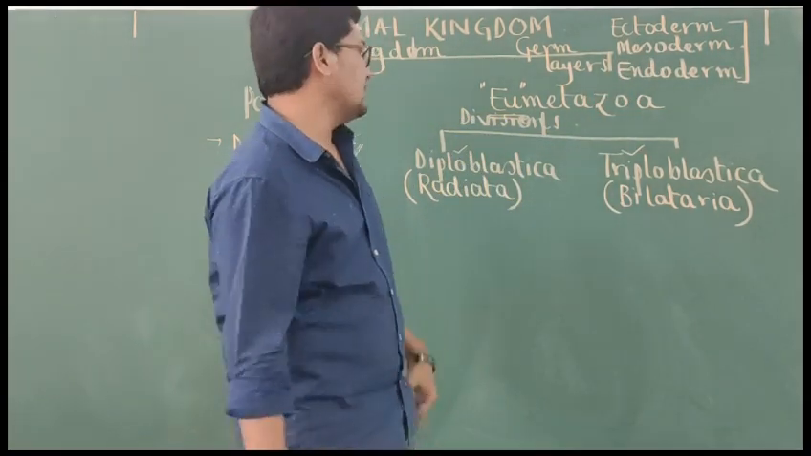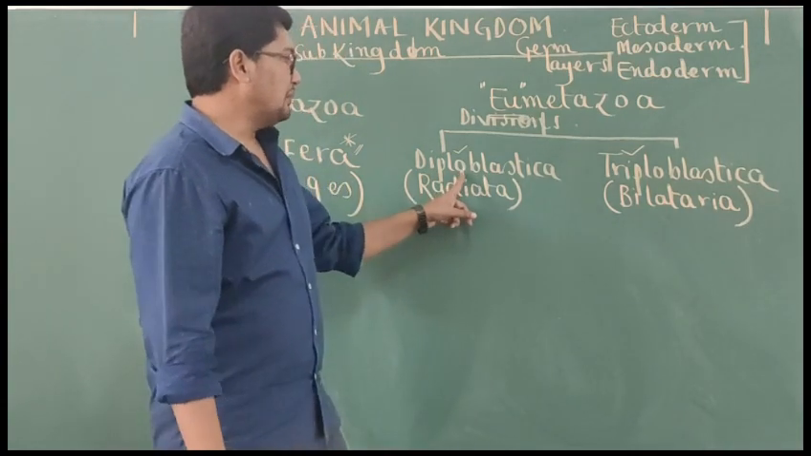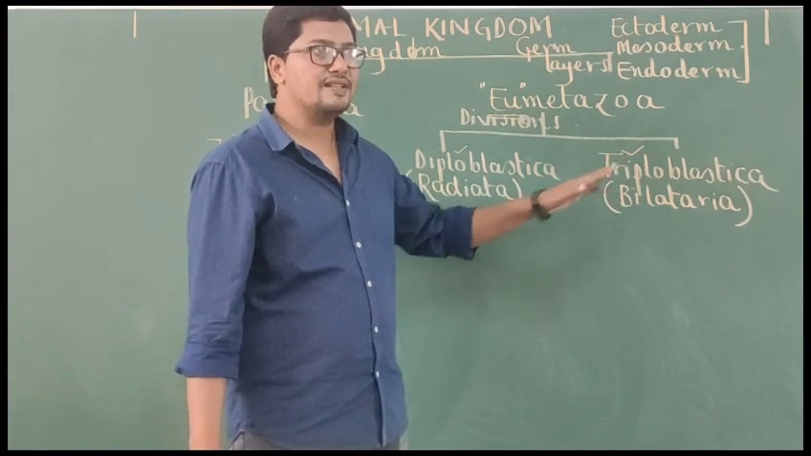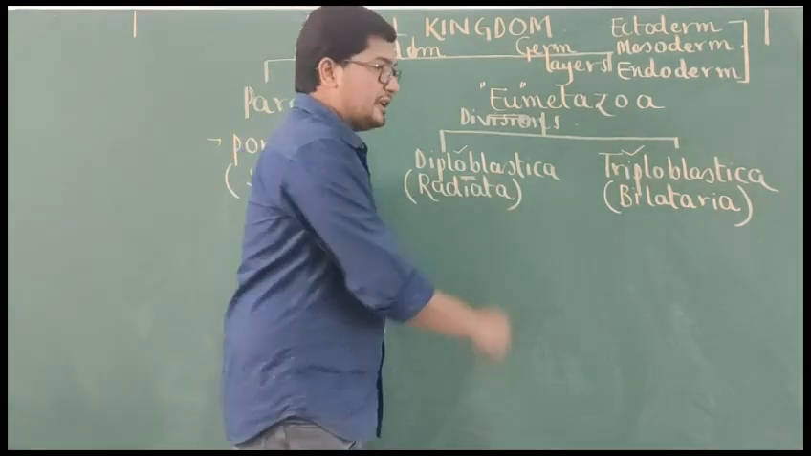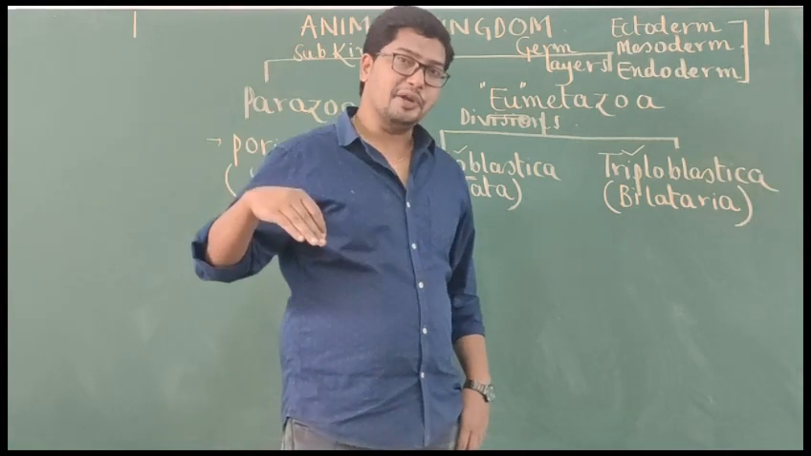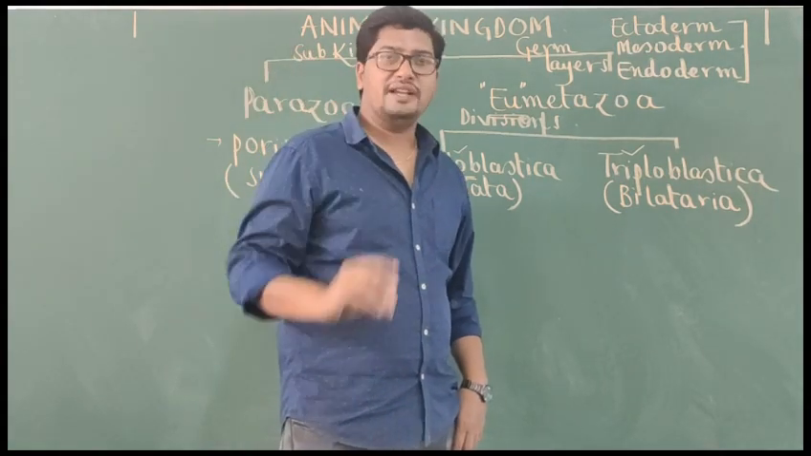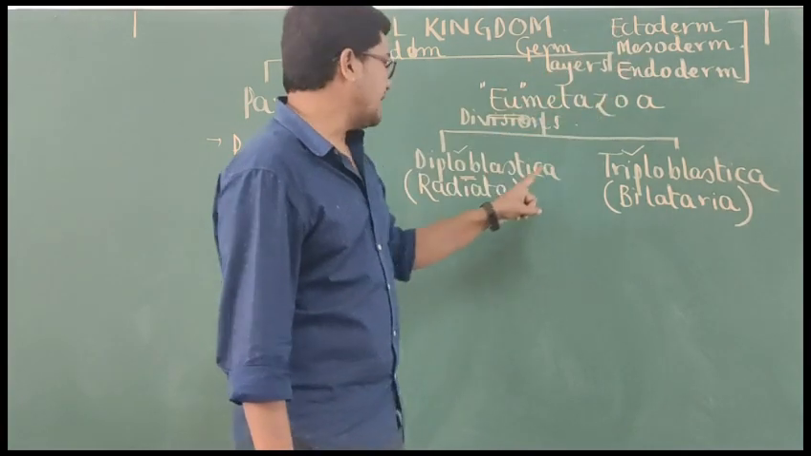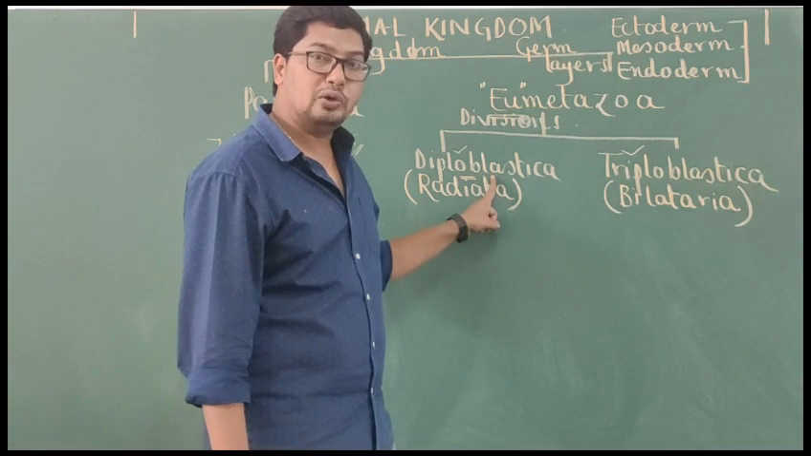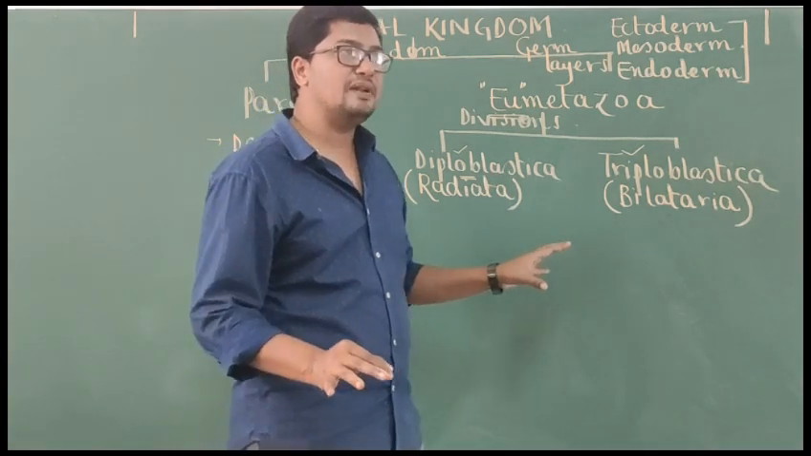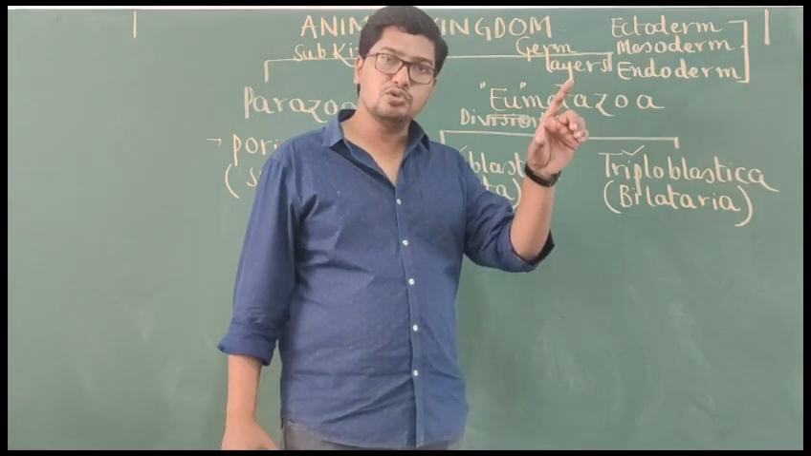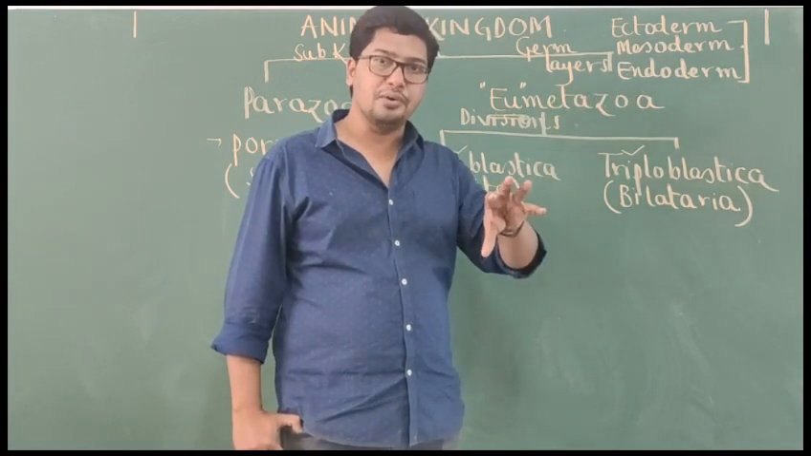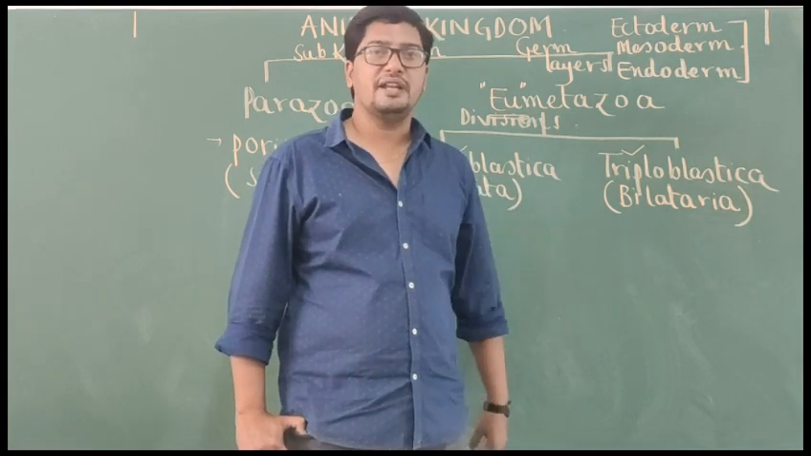So with this it is very clear. Here you see I have written Diploblastica and Triploblastica. Di means two, tri means three. So what does it mean? If the body of an animal is derived from an embryo having only two embryonic germ layers, which are the outer ectoderm and inner endoderm, all such animals are called diploblastic animals. So what is a diploblastic animal? An animal whose body is derived from an embryo having only two embryonic germ layers.